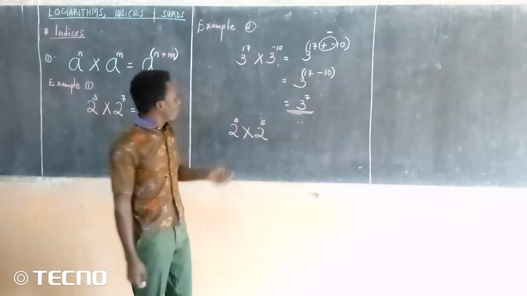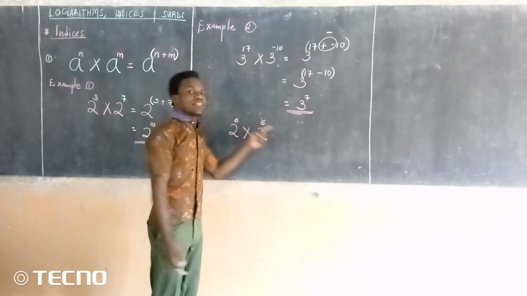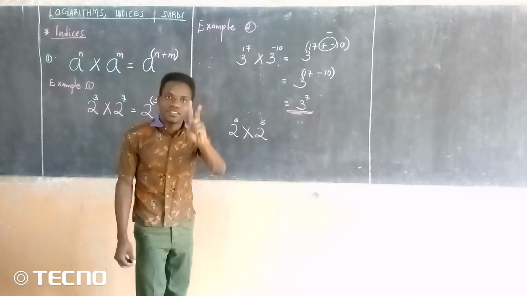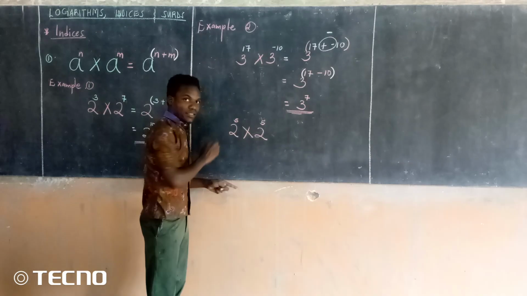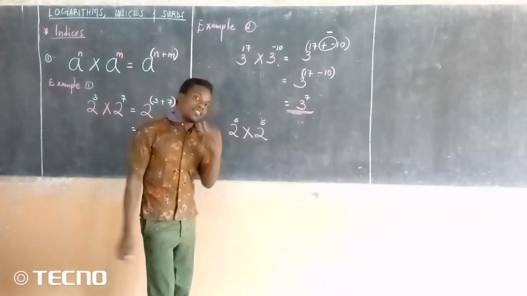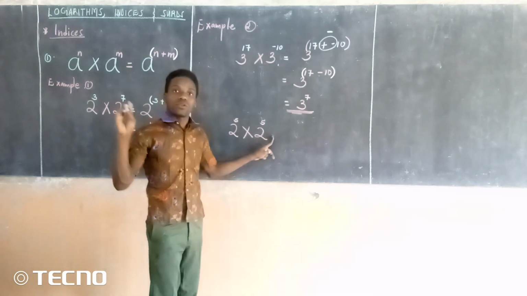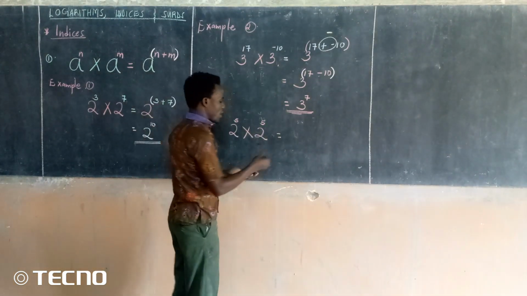Someone must ask, what if I have the same bases, but even the powers are the same? Thank you. As long as the bases are the same, and also you are multiplying, the rule stands. So we shall say this is the same as our 2.